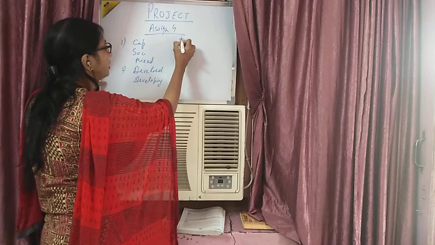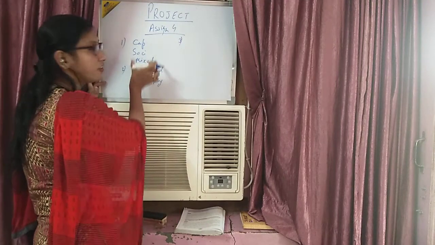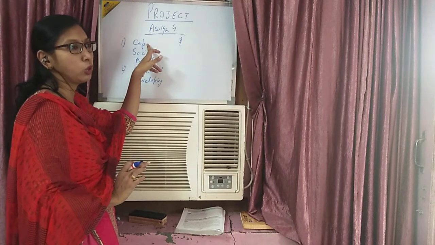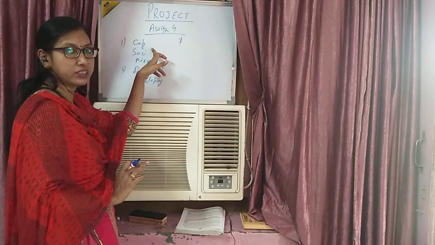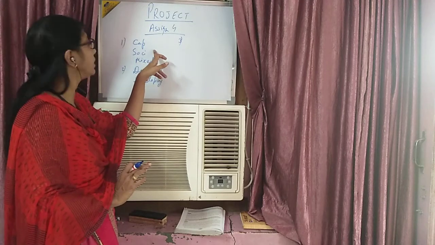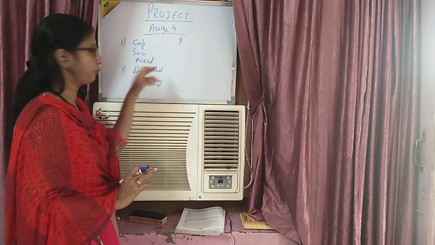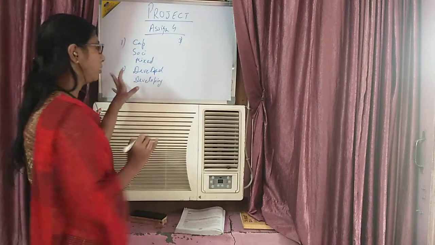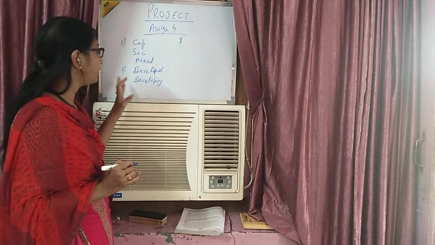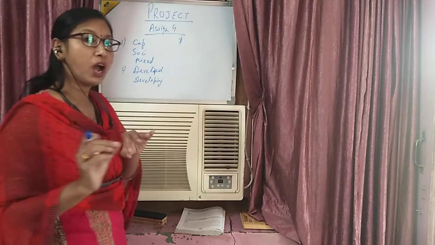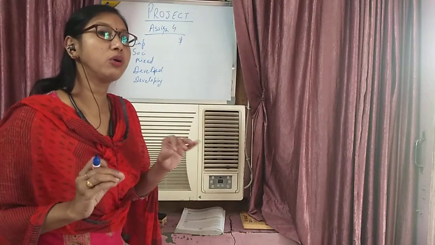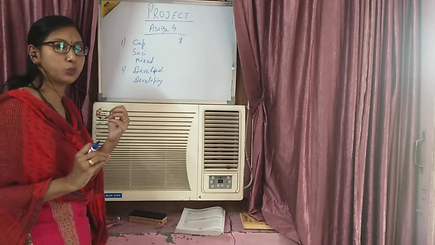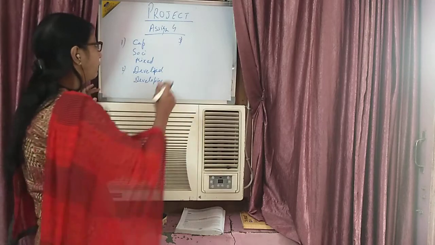After this, the third thing is, after writing all these things in different pages, on one page, like write the meaning of capitalistic economy, you can paste the pics of capitalistic economy, you can give the examples of the countries like socialistic and mixed also. Then developed and developing you can also do the same thing. Write the meaning of developed economy, developing economy. You have to write the meaning from the book also, and you can also write the meaning from net. And then some countries, those who are developed and those who are developing.